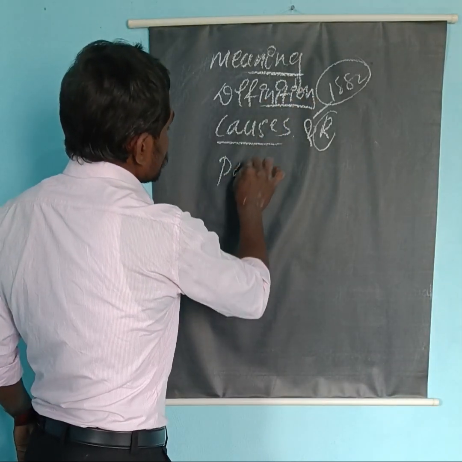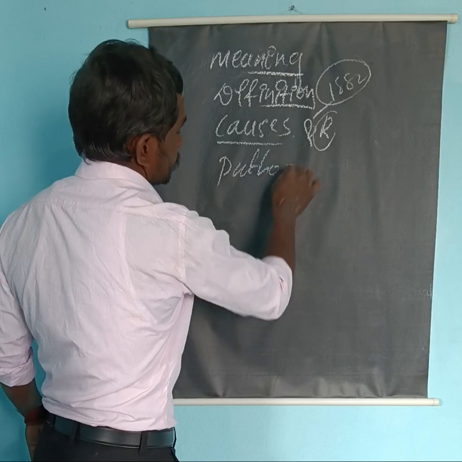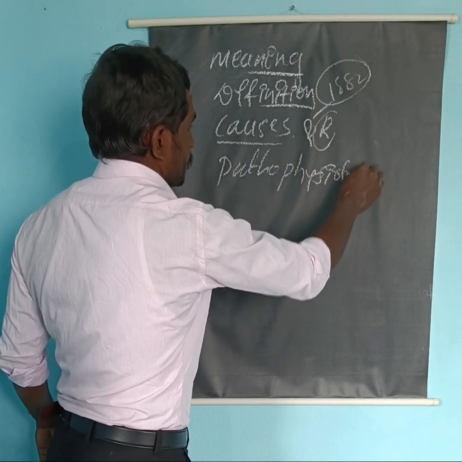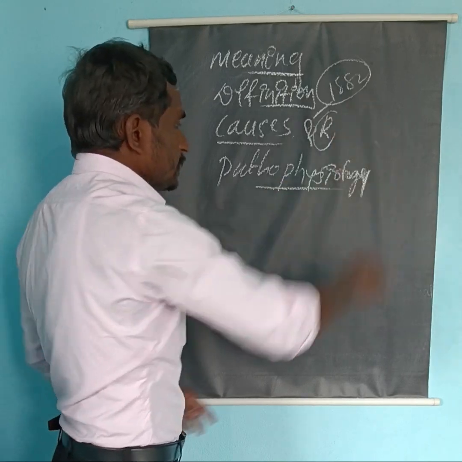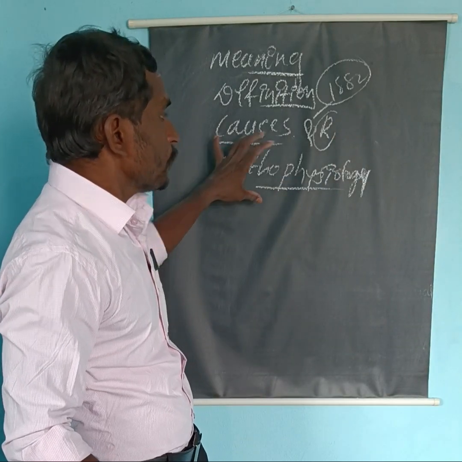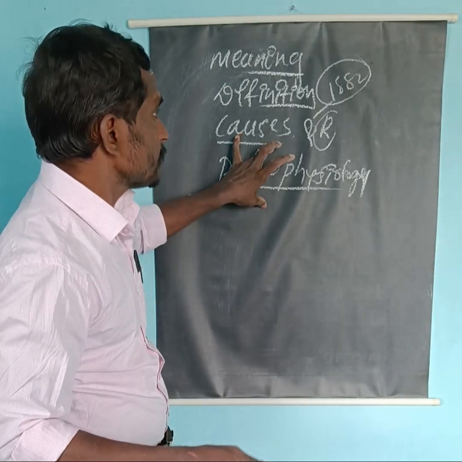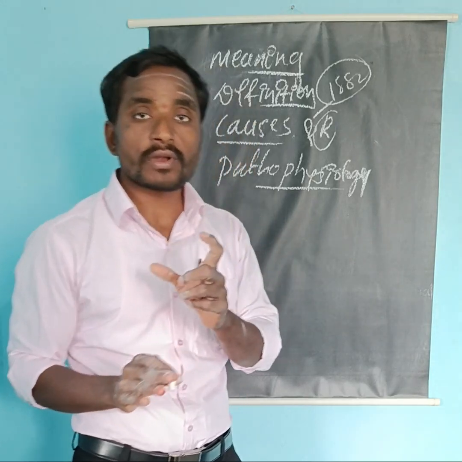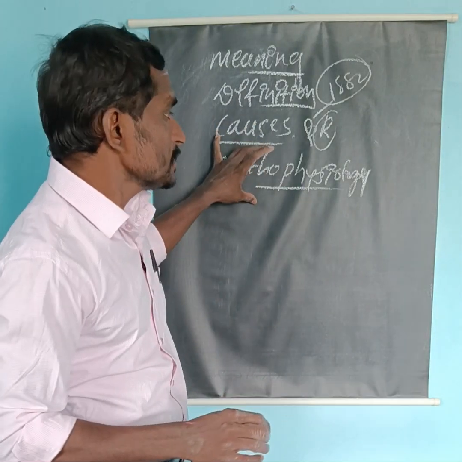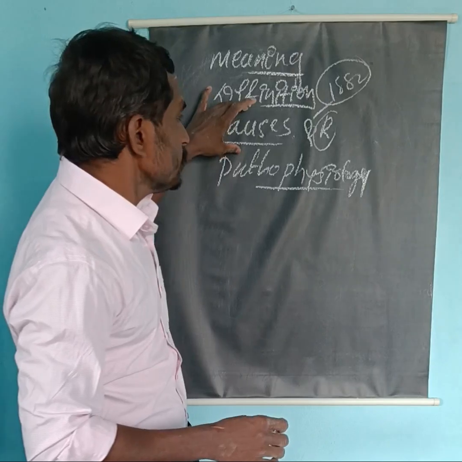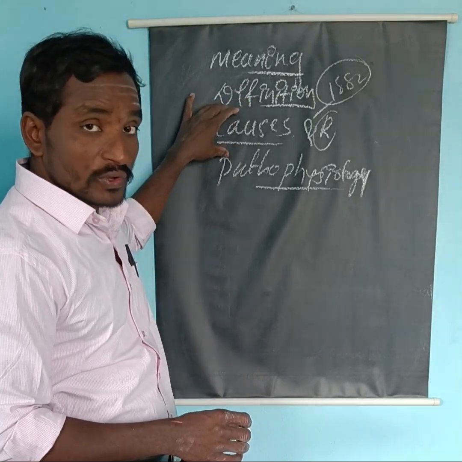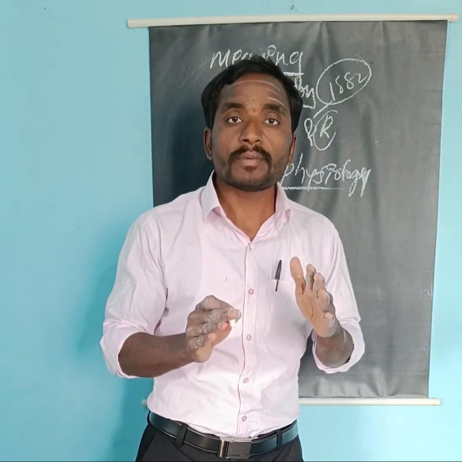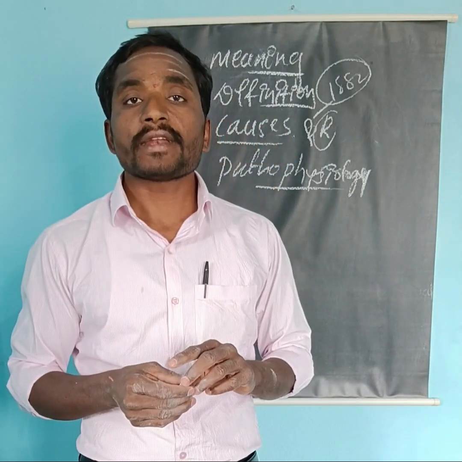Now coming to the pathophysiology of tuberculosis. Pathophysiology is nothing but what happens inside the body. When Mycobacterium tuberculosis enters the body, we call that the pathophysiology of tuberculosis. The Mycobacterium tuberculosis enters the lungs. What happens? It damages the lung parenchymal cells.